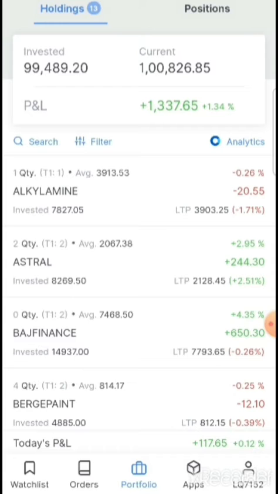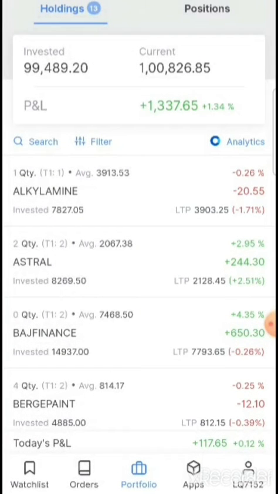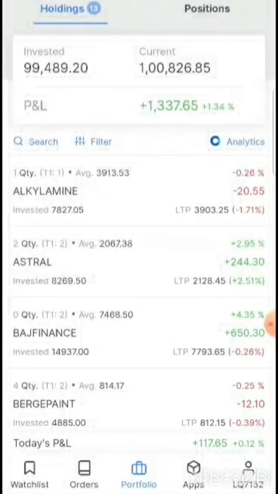So the topic that we are going to see today is beta of a stock. What is beta of a stock? We will see. Right now I am in my Zerodha Demat account. You can do the same thing in all the Demat accounts you are holding. The process is the same, though the options will differ from one Demat account to another. So let's see how to find the beta of a stock.